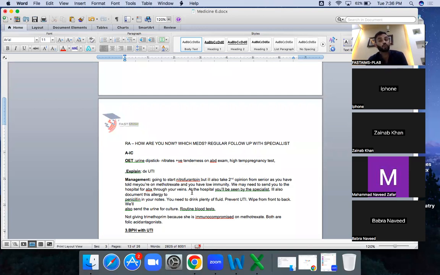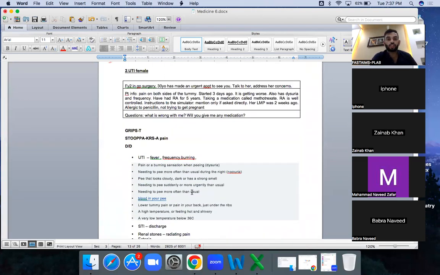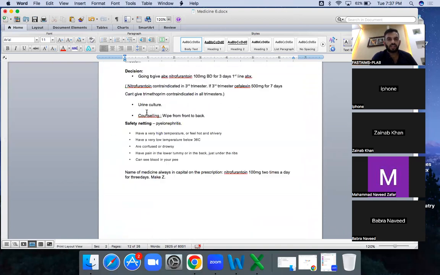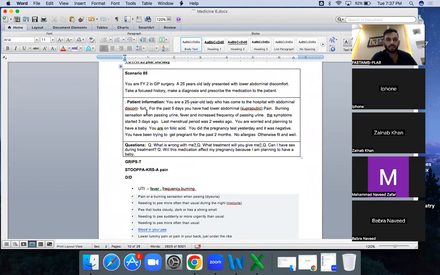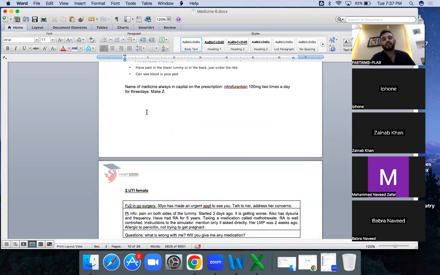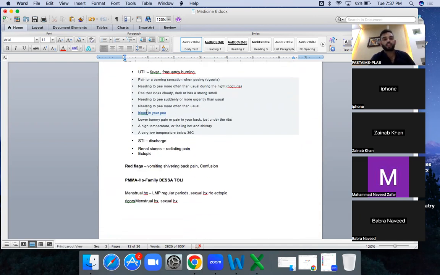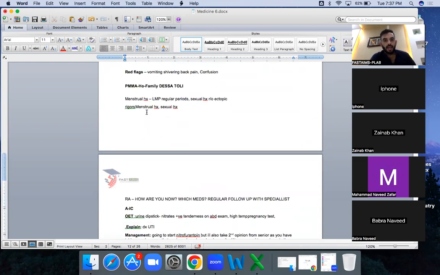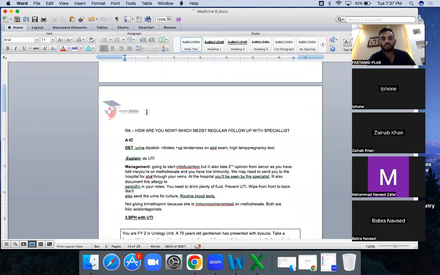That's why you need to send them to the hospital, because it is again presenting in the GP surgery. The other scenario was in the GP. However, in this one the patient is on methotrexate, so you will involve the senior, take a second opinion, and send the patient to the hospital.